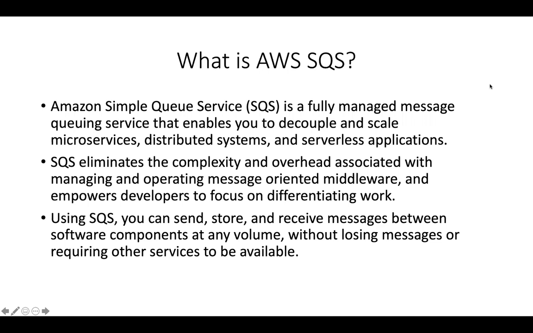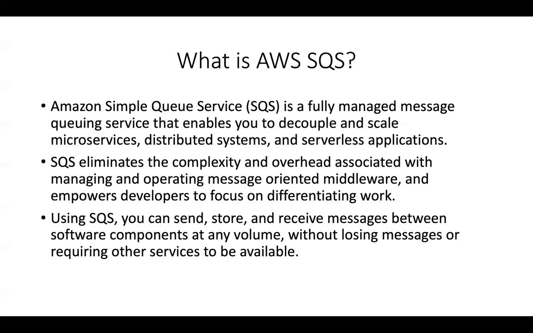So Amazon Simple Queue Service is a fully managed message queuing service that enables you to decouple and scale microservices, distributed systems, and serverless applications. So let's break that down and understand it a little bit more in detail. It allows you to decouple in the sense, let's say that you have service 1 producing messages onto the queue, and then you have service 2 consuming messages from the queue.